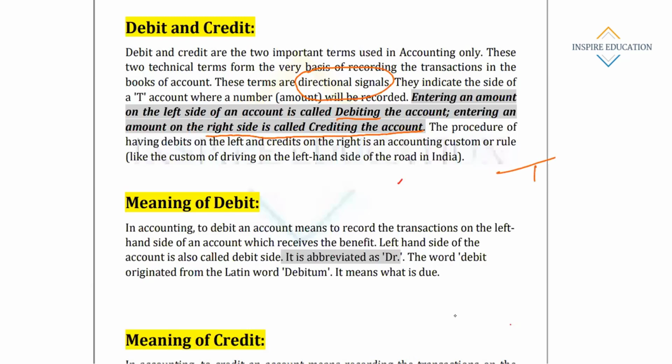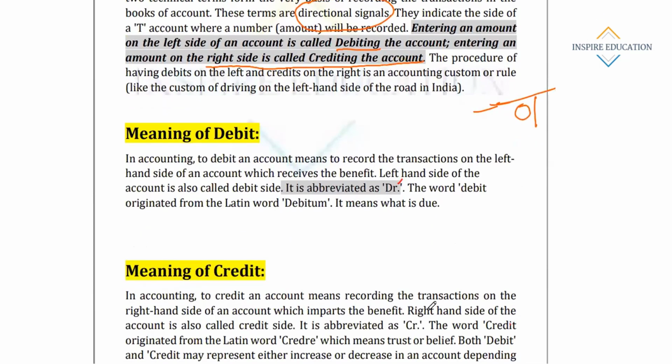If an account is credited, where will I post? I will post here. If I have debited the account, where will I post? I will post the amount here. So posting in the left side is called debiting. Posting in the right side is called crediting. That's it.